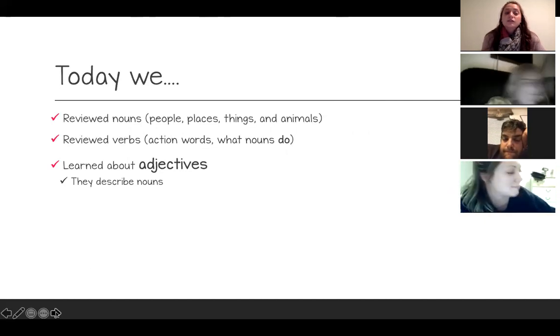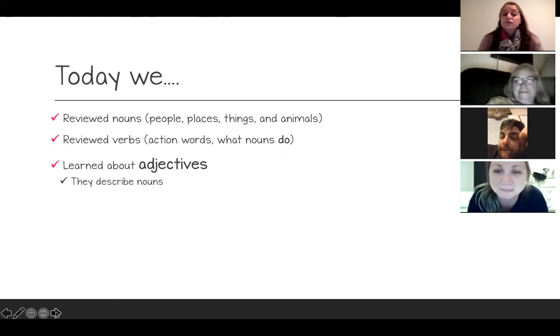All right, so just to recap, today we went over our nouns. So those are our people, places, things, and animals. We went over our verbs. Those are our action words. They're the things that nouns do. And then today we learned about adjectives, and we talked about how they describe our nouns, and you guys did a great job of using those adjectives.